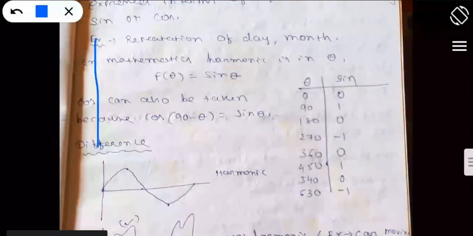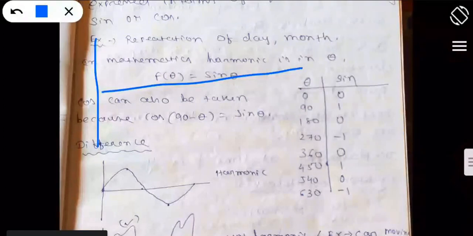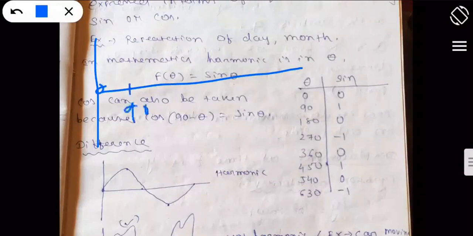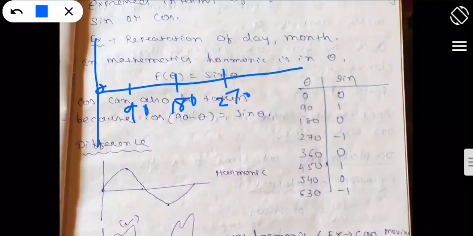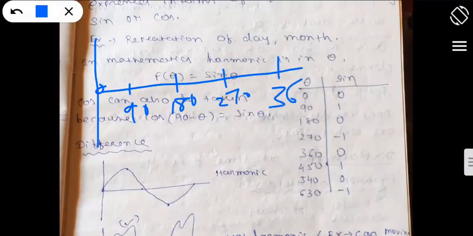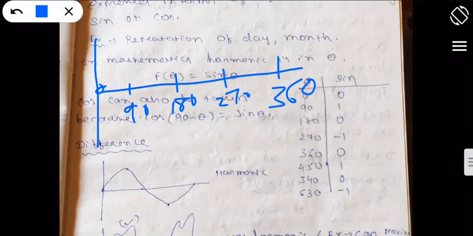And if you want to draw the diagram, how can you draw it? You can take it as a sinusoidal graph. For the 0 degree the value is 0, then the next one is 90 degree, then 180 degree, then 270, then 360, because 360 degree is our complete rotation. As you can say in the circular form, I will show it to you later on.